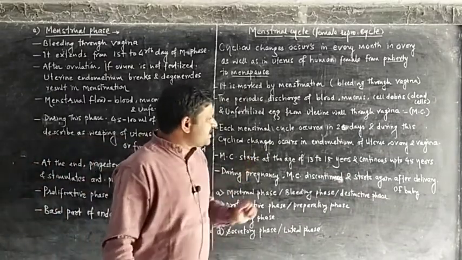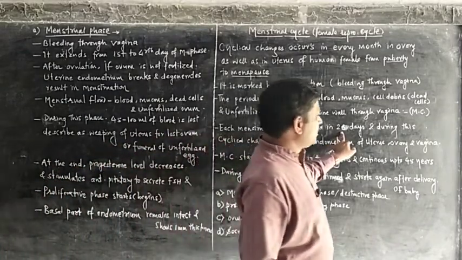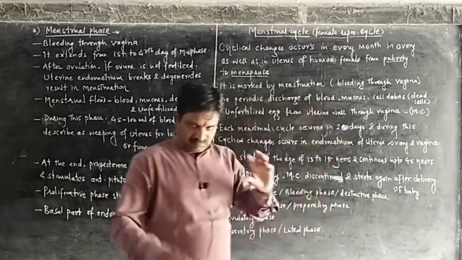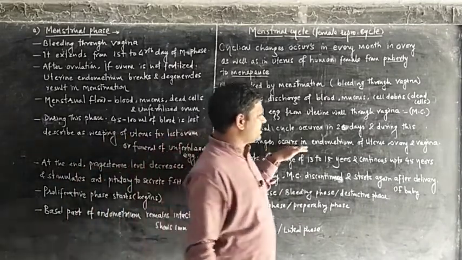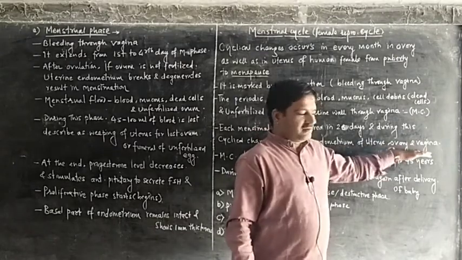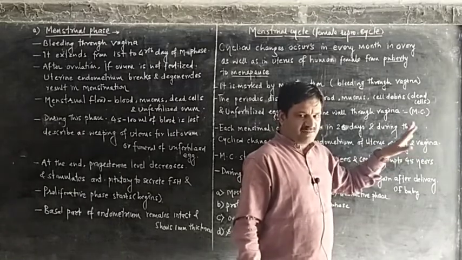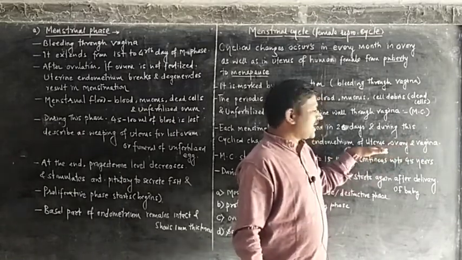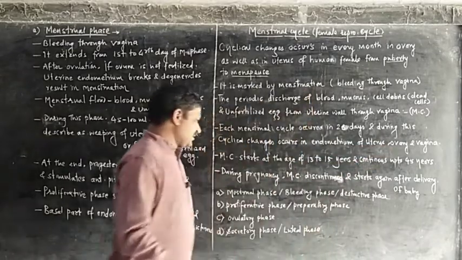Each menstrual cycle occurs every 28 days, and during this time cyclical changes occur in the endometrium of the uterus, ovary and vagina. All these three are parts of the female reproductive system.